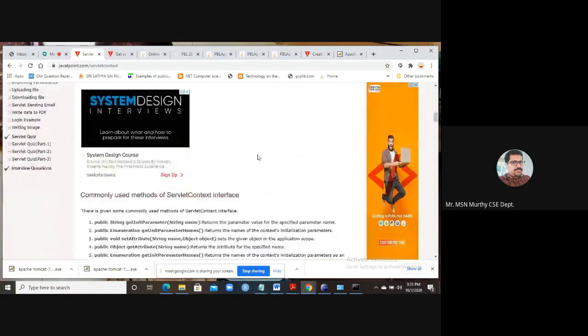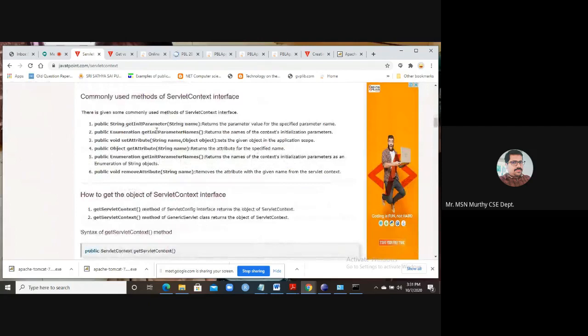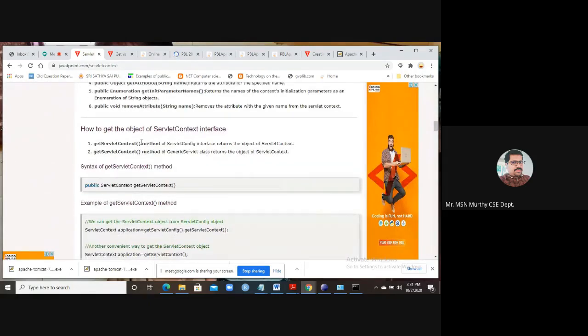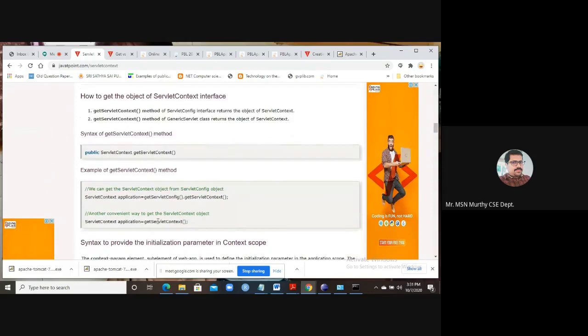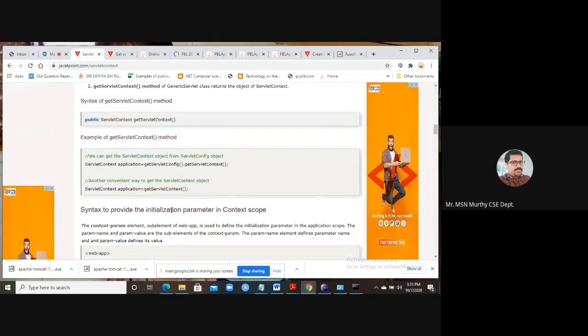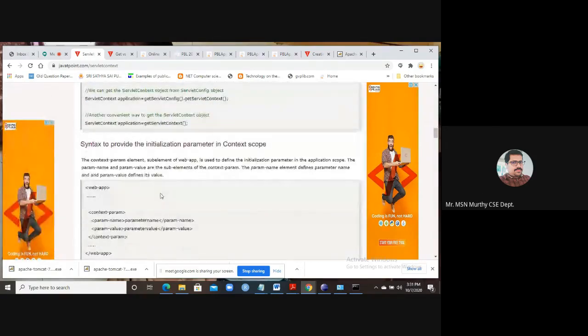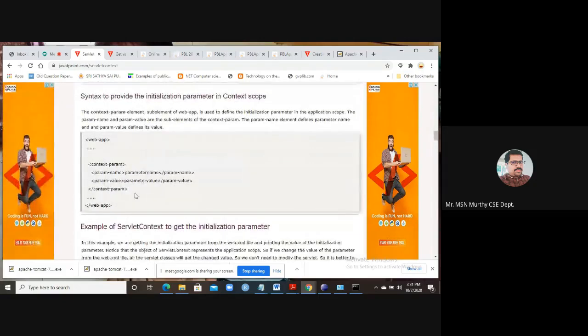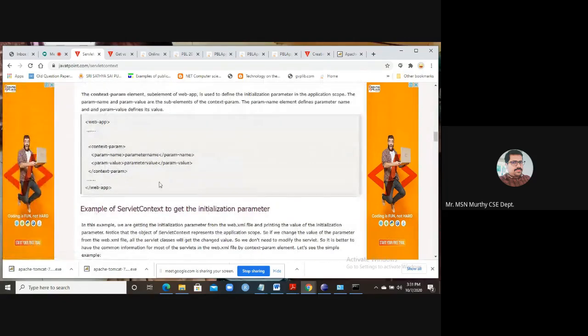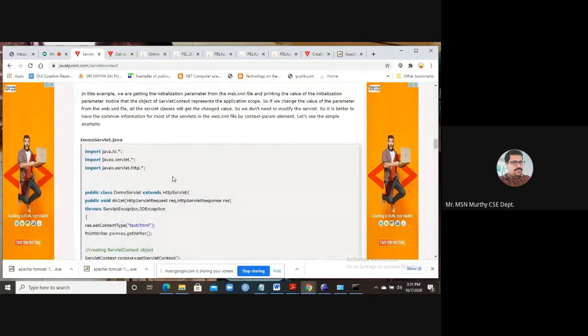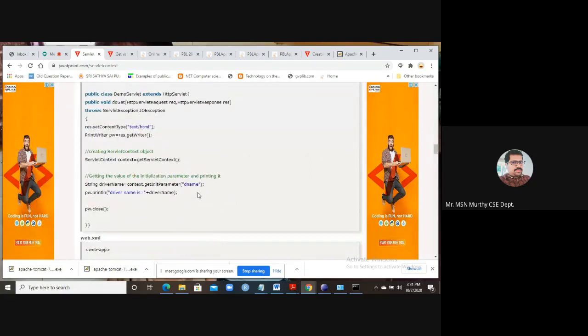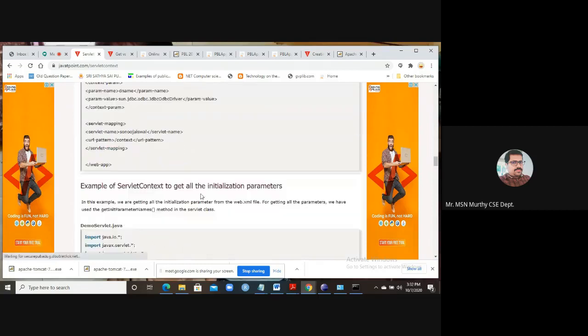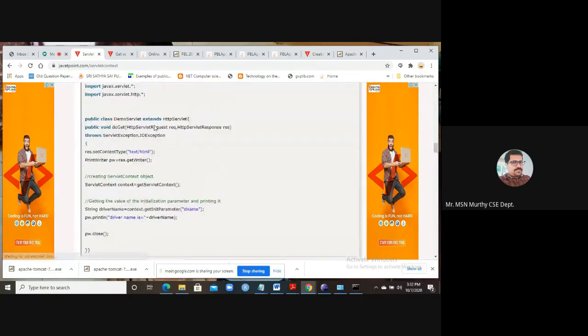Context parameters can be retrieved with the help of the getServletContext method. From this you can retrieve the context parameter names and values. Context parameters are used at the time of deployment of the project, whereas init parameters are used at the time of initialization of a servlet.